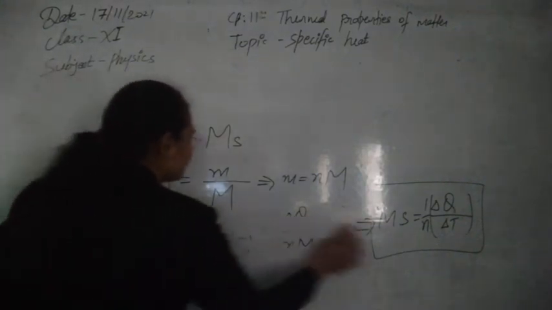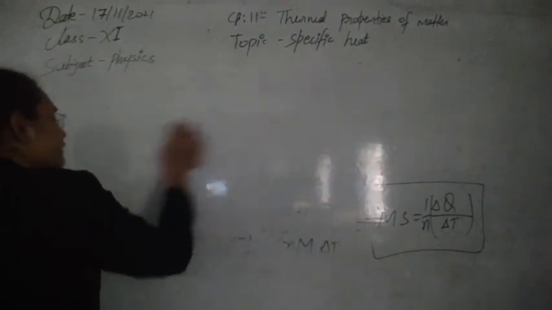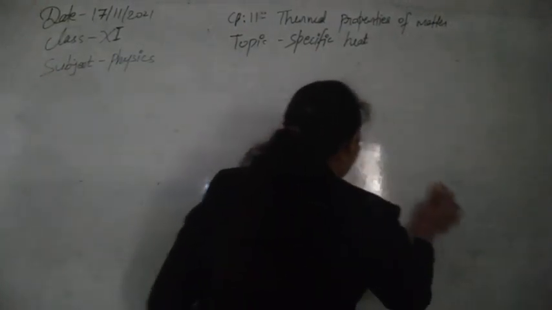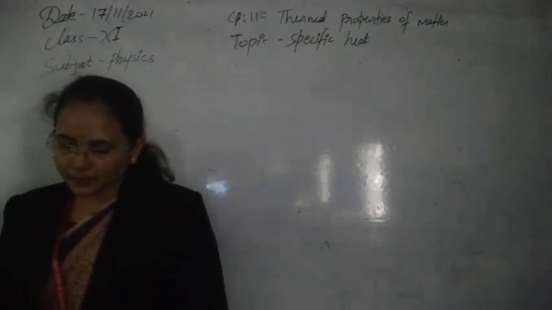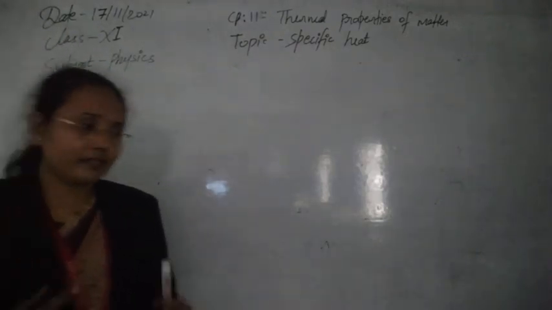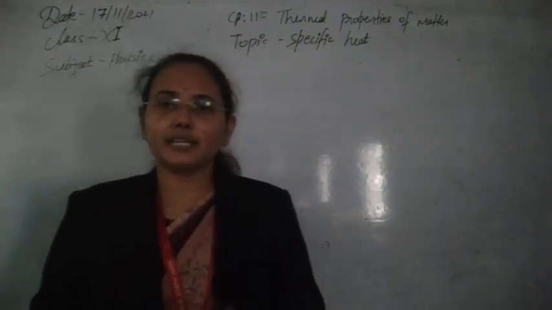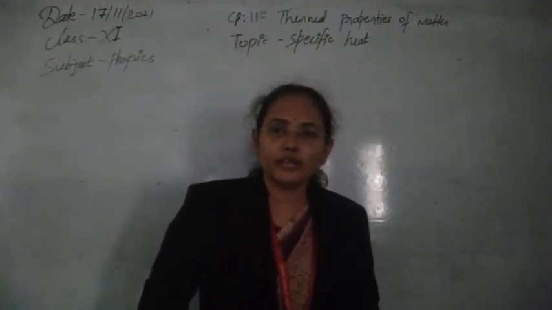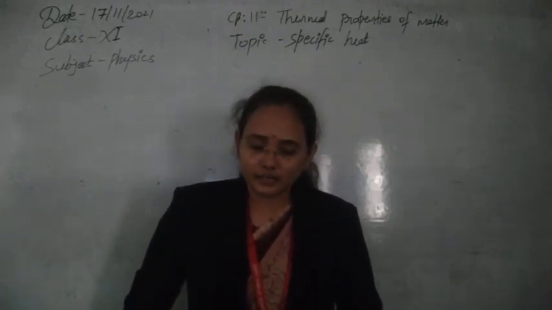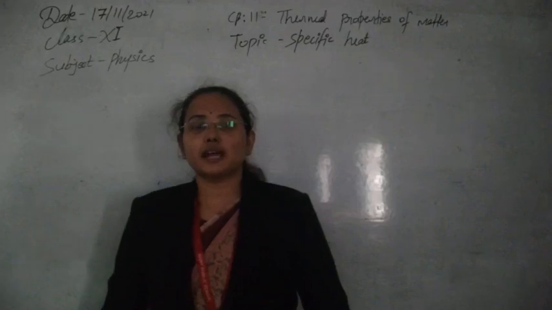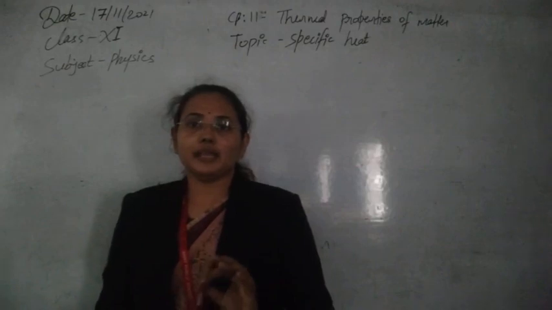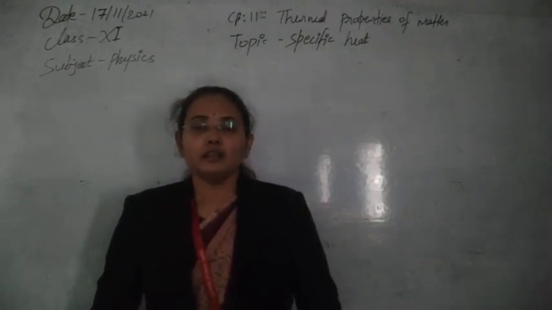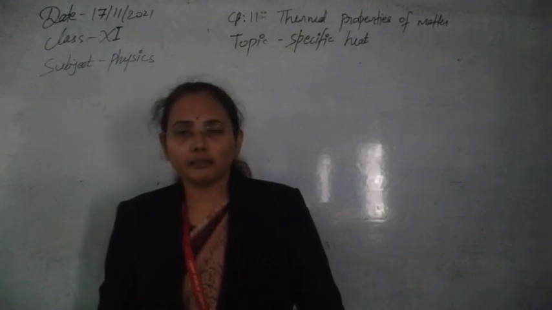Now next, after this discussion, let's see the variation of specific heat with temperature. This was a very confusing topic, and one by one a number of scientists have worked on it. First of all, for solids, the first effort to discuss the variation of specific heat with temperature was by Dulong and Petit. So Dulong and Petit gave a law, Dulong-Petit's law.